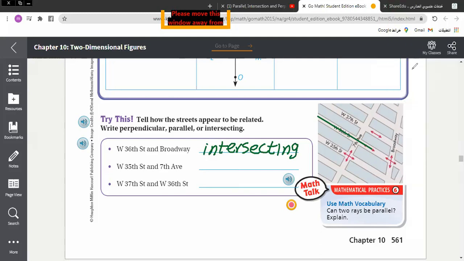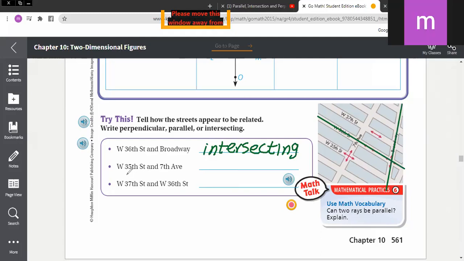Ahmed Mahgoub? Yes, Ahmed, we're talking about 35th Street and 7th, 8th. You can see them? Yes. This one, Street 35 and 7th, 8th.